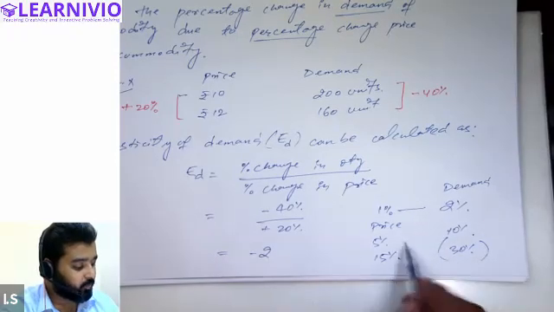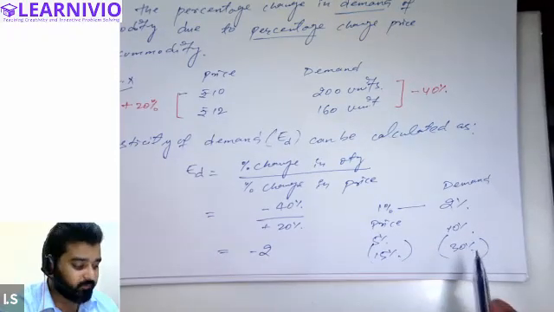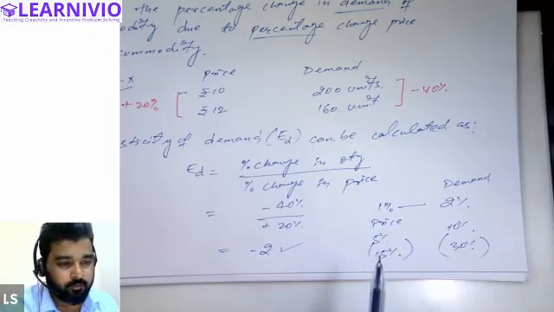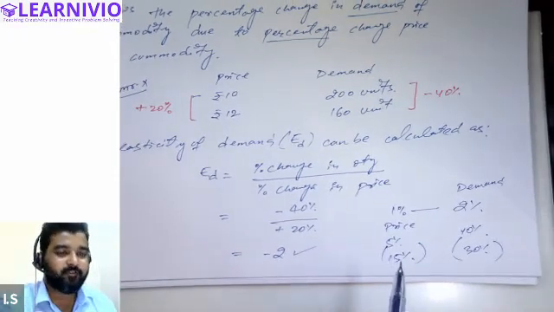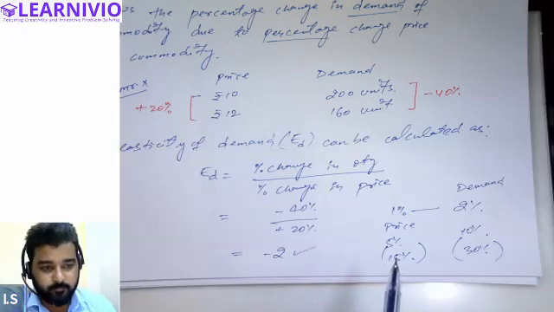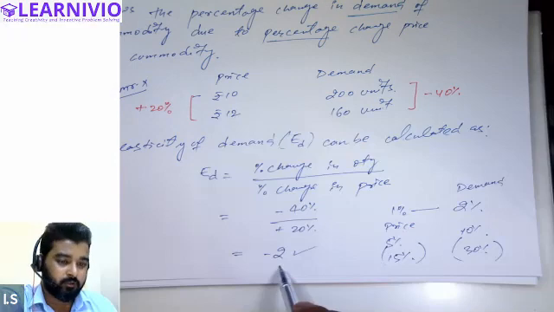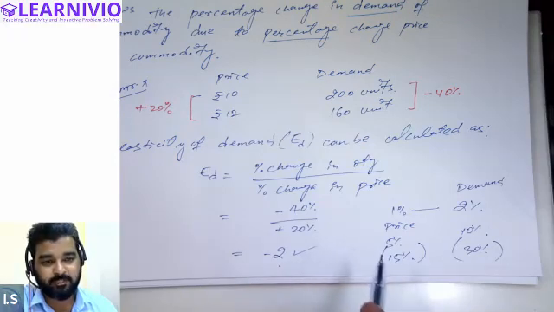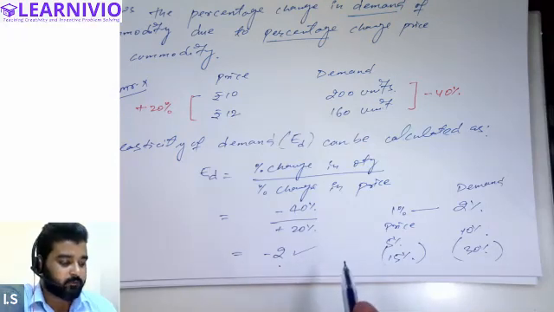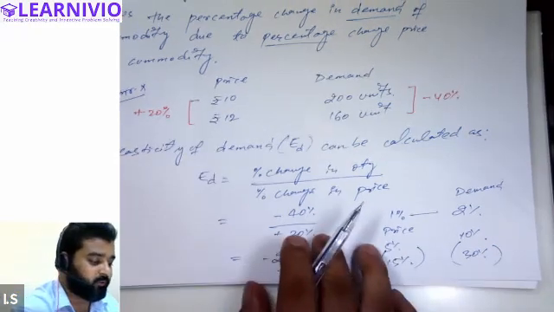So basically what I want to say is that elasticity of demand indicates the sensitivity or responsiveness of the customer with respect to the price. The higher the value of elasticity, the higher the customer's response or sensitivity to the price. Let's assume that we are talking about two types of customers.